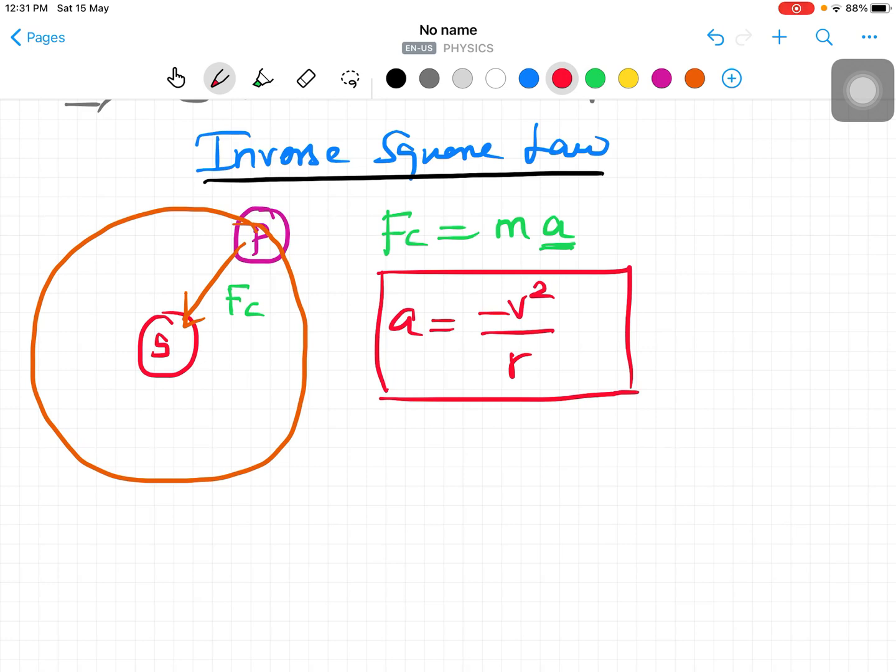Otherwise you can't understand this one. Here a is equal to v by t. Time is not depending here, because only the radius is depending. So instead of t, velocity is displacement by time. So time is equal to displacement by velocity, that is r by v. You substitute that, and you can find the answer v square by r.